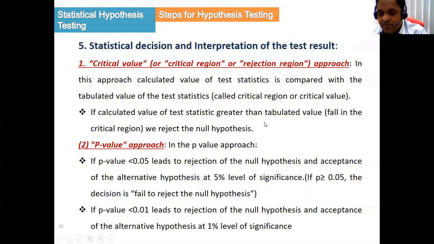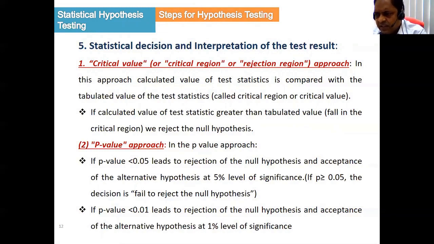And the p-value is more straightforward. If it is less than 0.05, then we have to reject the null hypothesis, that is, we accept the alternative hypothesis at the 5% level of significance, or if the p-value is less than 0.01, we reject the null hypothesis at the 1% level of significance.